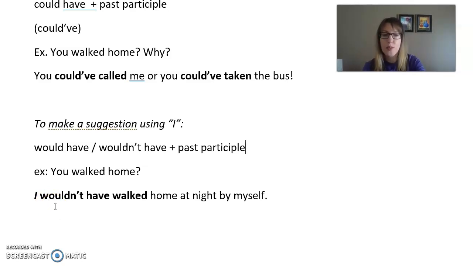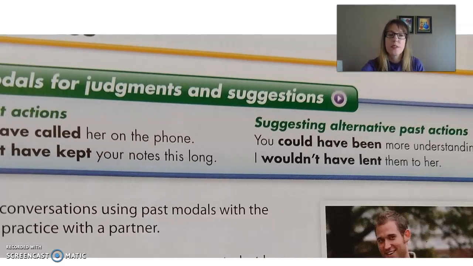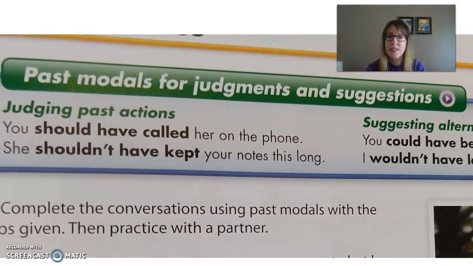Okay, so now if we go back to the book, here are those examples. I don't think you can see all of this, but in the book, page 89, suggesting alternative past actions: you could have been more understanding. I wouldn't have lent them to her. Okay, so remember, if you are telling someone else what they should have done, you're going to use could have if it's one of multiple options. And if you're talking about yourself, you're going to use would have or wouldn't have. Okay? All right, that's the lesson for page 89.